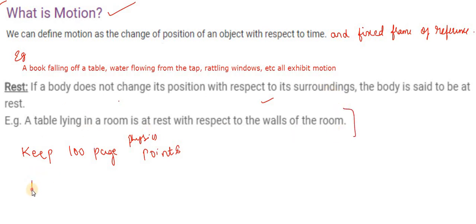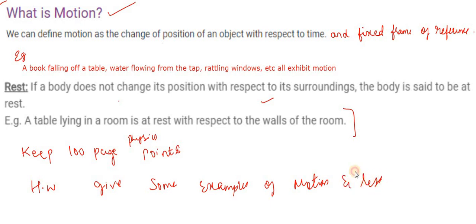And also in the homework, give some examples of motion and rest other than what is there in the video. Other than this, you need to give some other examples of motion and rest. That is your homework. I hope all of you understood.